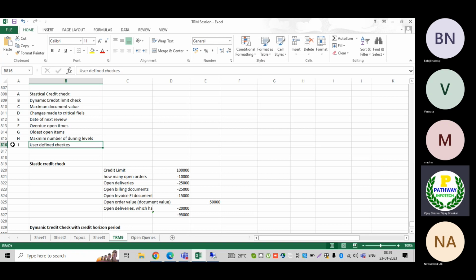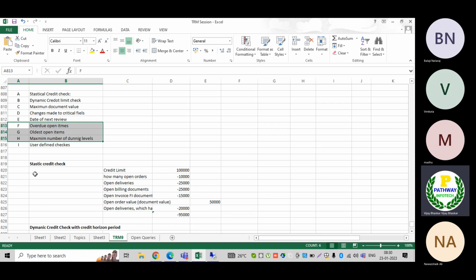User defined checks are also important. In most cases users specify them based on external rating information, or they decide internally, based on the risk class, how the customer's credit limits are defined. It depends on the requirement, but in most cases we must implement these three. Overdue line items and date of next review depend on the client requirement, and also the maximum dunning levels. These three, plus the first three, and the rest depend on the requirement. These will also be included when we perform the credit check.